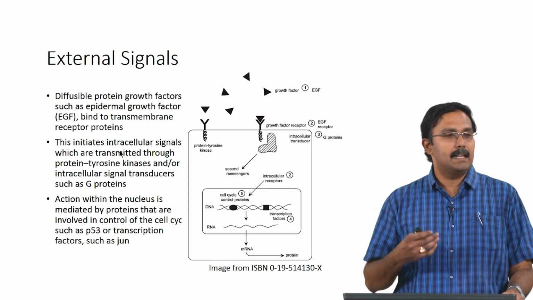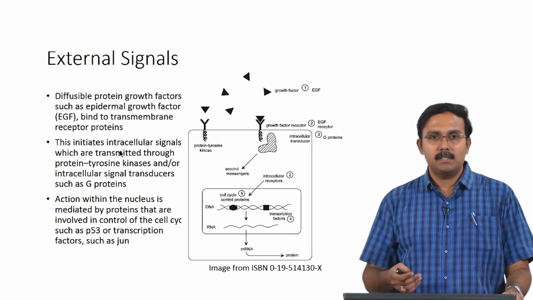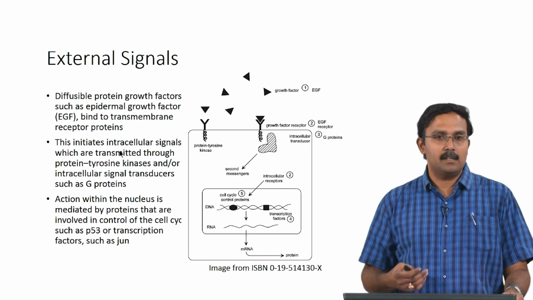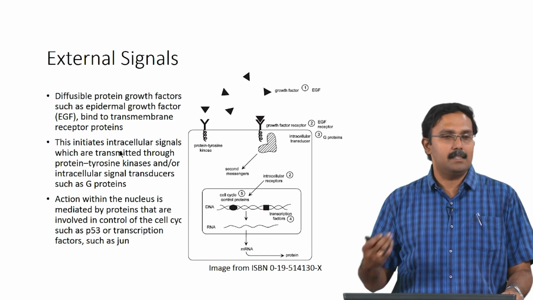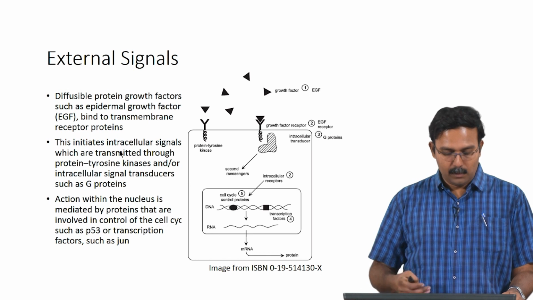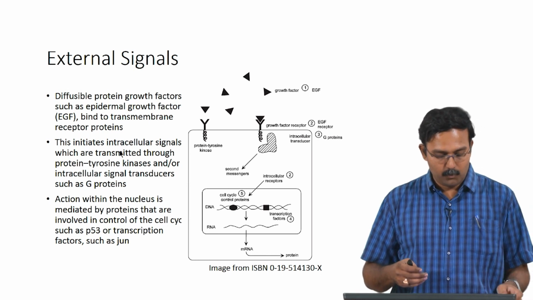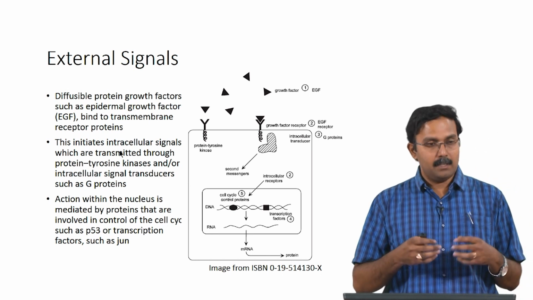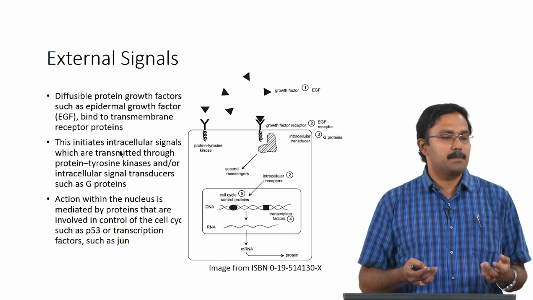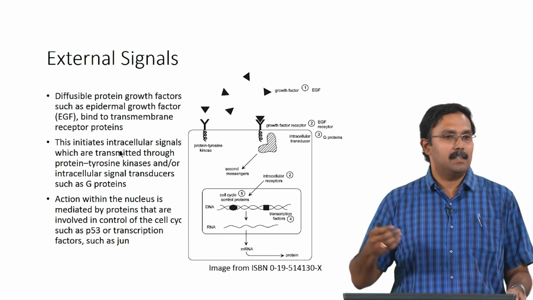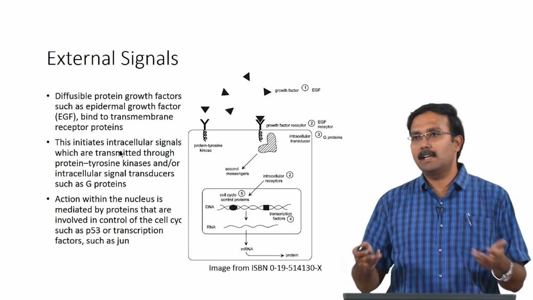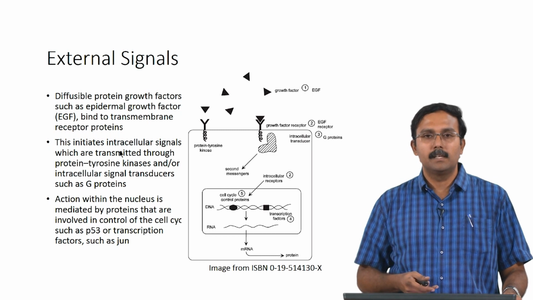Then it initiates an intracellular signal which is transmitted through protein tyrosine kinase or other intracellular signal transducers like G protein. Once that happens, there is an action within the nucleus which causes the expression of certain transcription factors, which results in the cells getting differentiated. This is what you see with external signal stimuli.